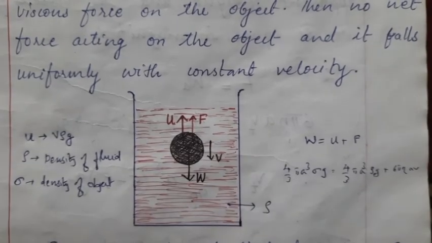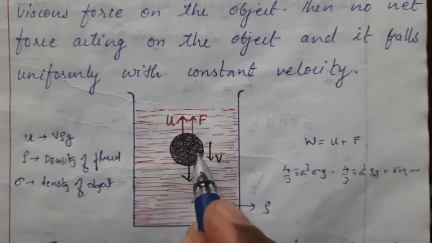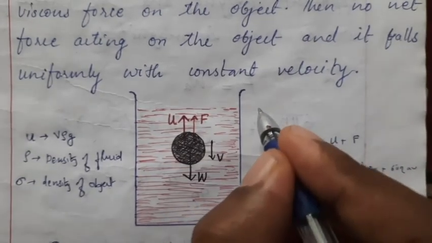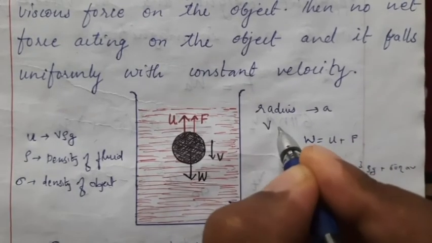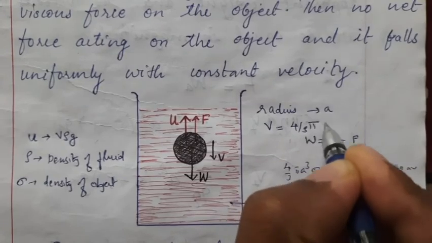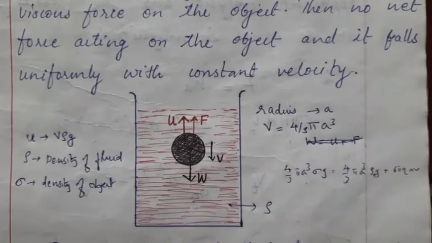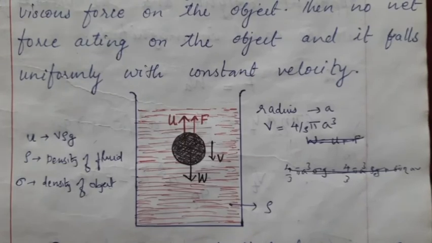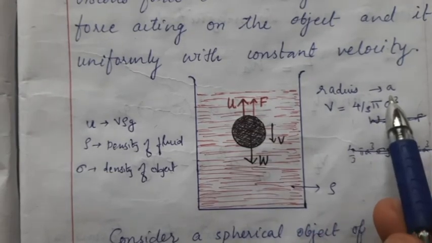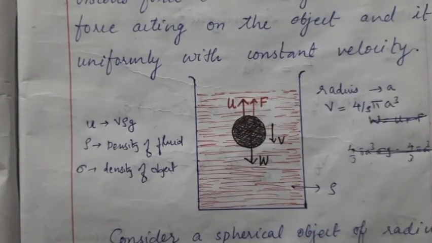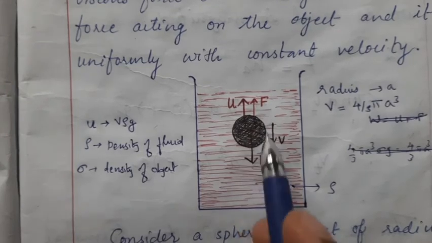This liquid density is rho, and you take a spherical ball of radius a, having volume V, that is 4 by 3 pi a cube. So the parameters involved here are: the radius a, volume 4 by 3 pi a cube, and the liquid density rho we told, but this object's density, let it be another quantity, that is sigma. So density of the spherical object is sigma.